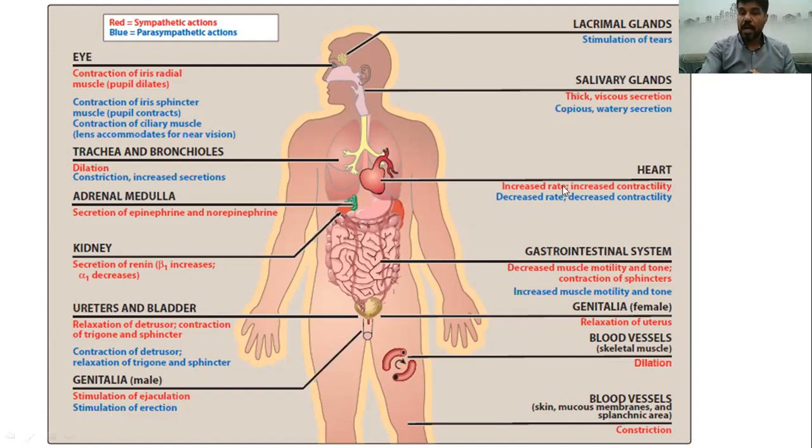On your heart, which is a very important part of your body, activation of the sympathetic system can increase heart rate and increase the force of contraction of your cardiac muscle. However, activation of the parasympathetic system can decrease the heart rate, the rate at which your heart beats, and also decrease the force of contraction, or the contractility, of your cardiac muscle.